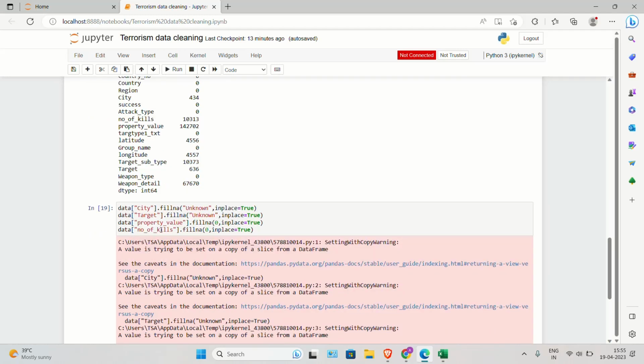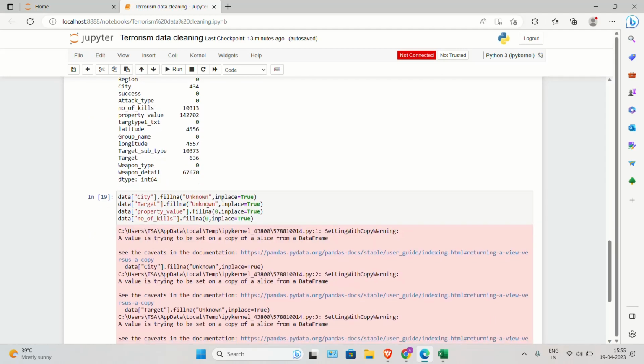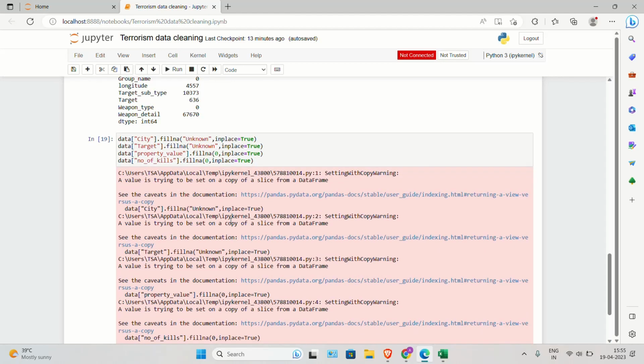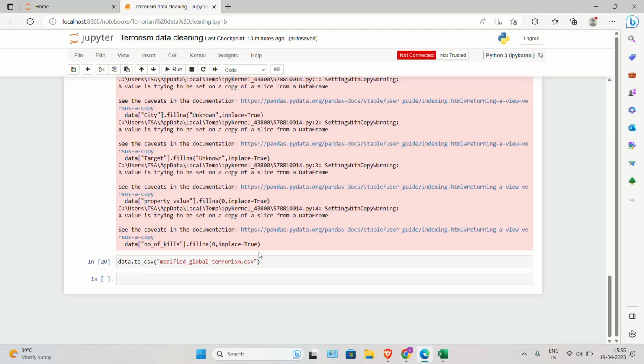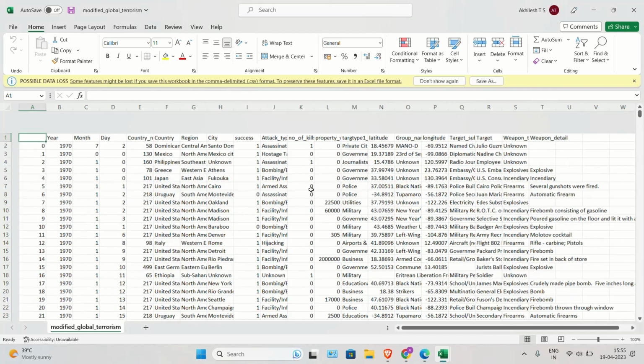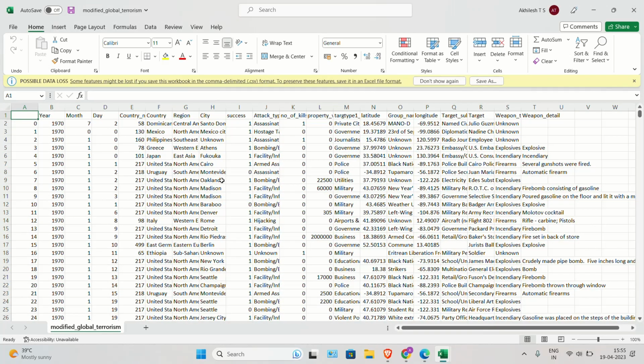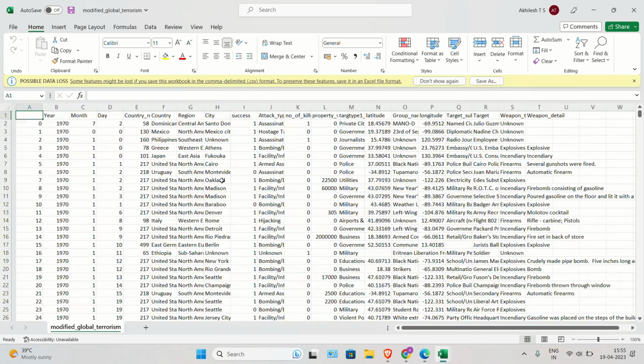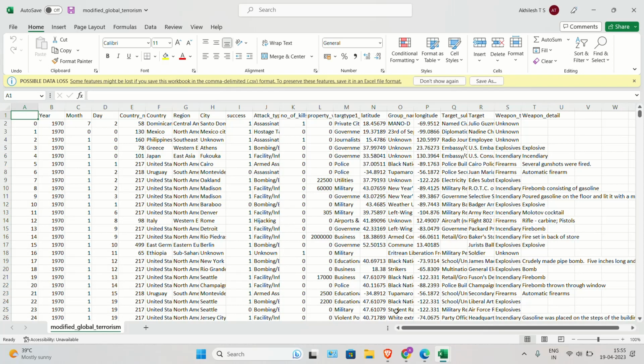So we are filling the city values as unknown, target unknown, property value and number of kills as 0 in their place. Now we are going to save this modified data set, and we go to the modified data set, and we find the data set is cleaned and only the necessary columns are present here.